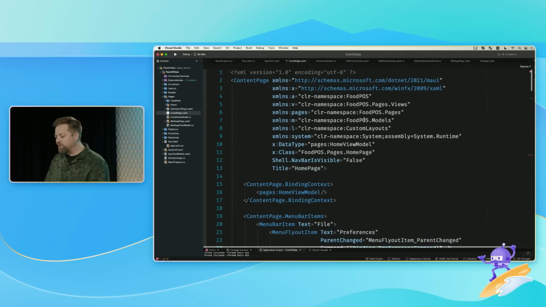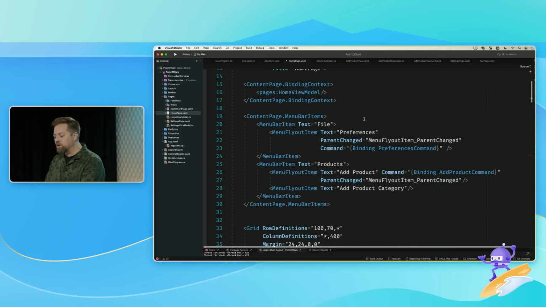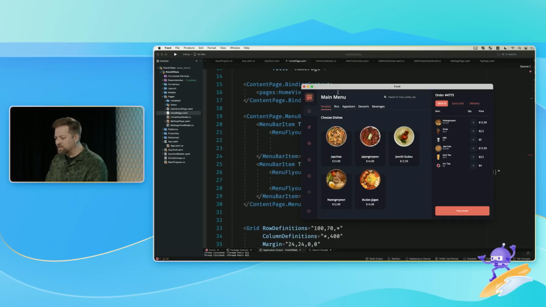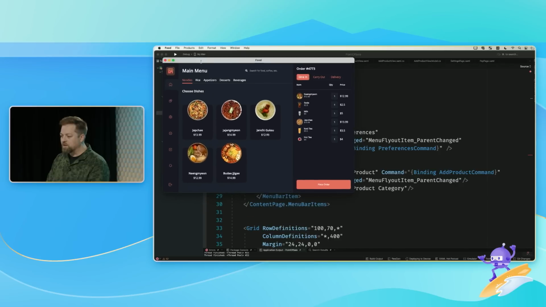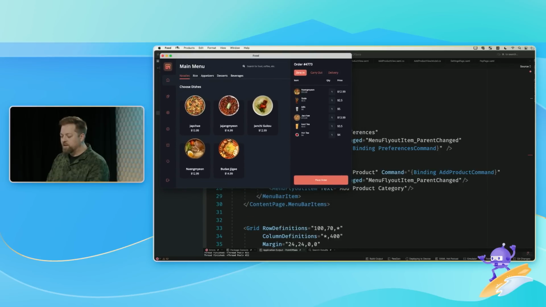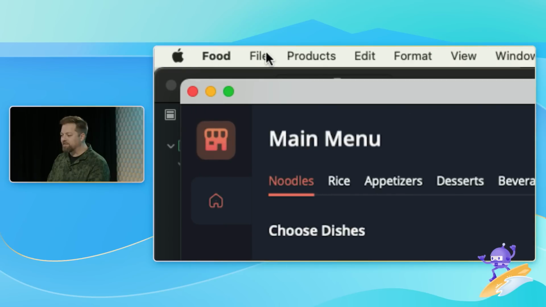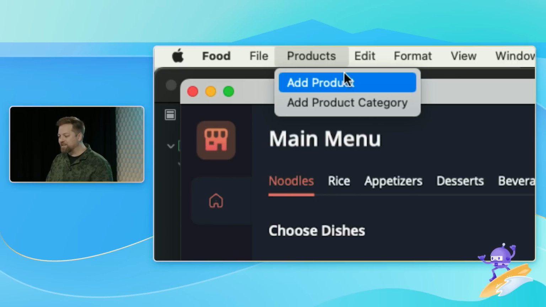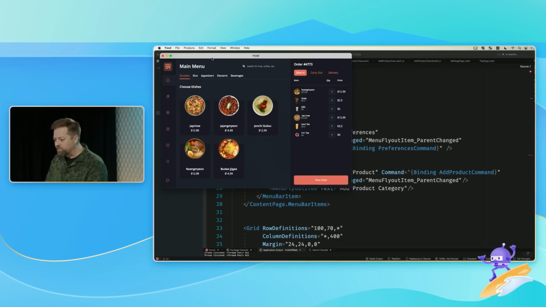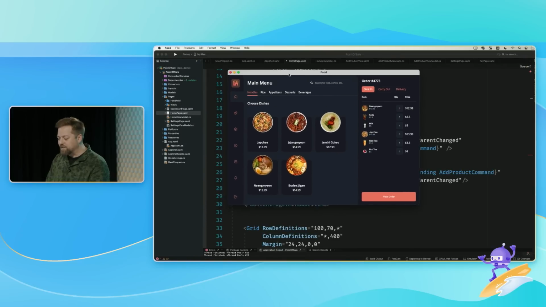So what's happening on the home page here? I want to call attention to this. If you look, I'll go ahead and bring this all the way up. In the upper left-hand corner, I've got the native menu bar, right? Food. I have added, ooh, food. It's getting you hungry. I've added a custom menu to this so that I can add products and add product categories from anywhere in my application. And so that is super easy to do.